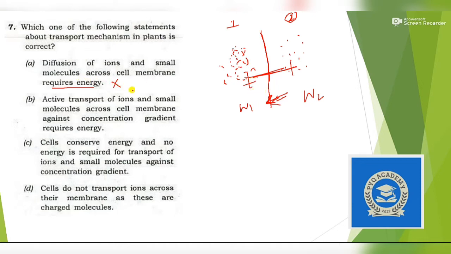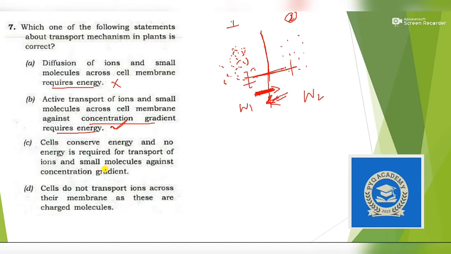of energy. Okay, active transport of ions and small molecules across cell membranes against the concentration gradient requires energy. Yes, if you need to move them in the opposite direction, then you need some energy. Okay, so energy is required if you want to move against the gradient. Okay, so yes, this is true. Next, cells conserve energy and no energy is required for transport of ions and small molecules against the concentration gradient.